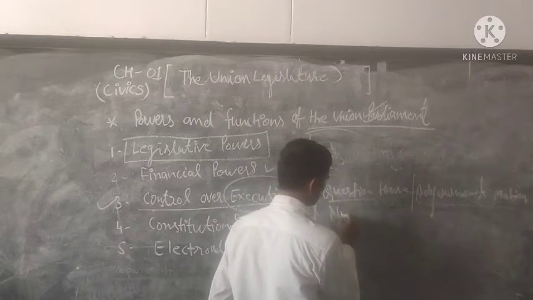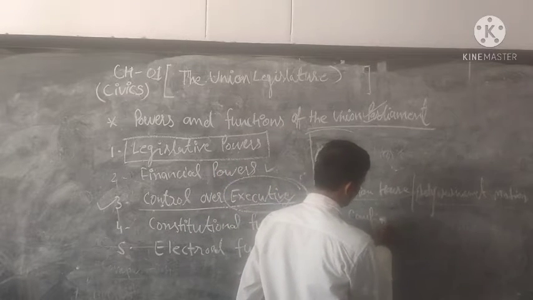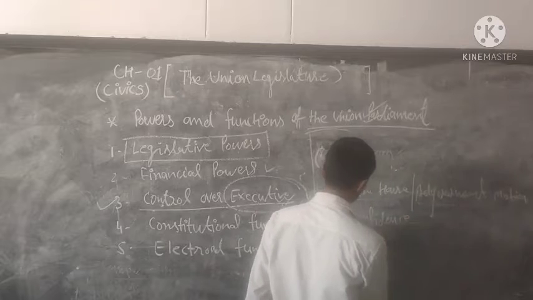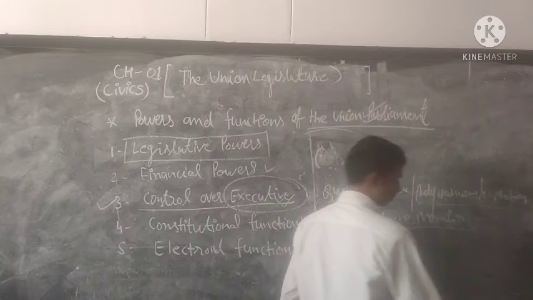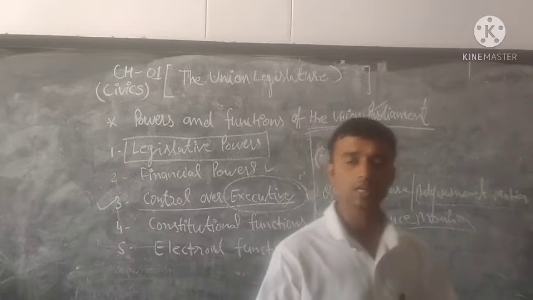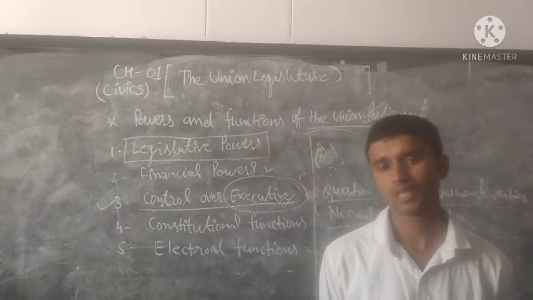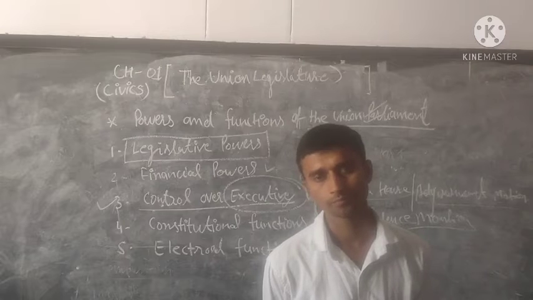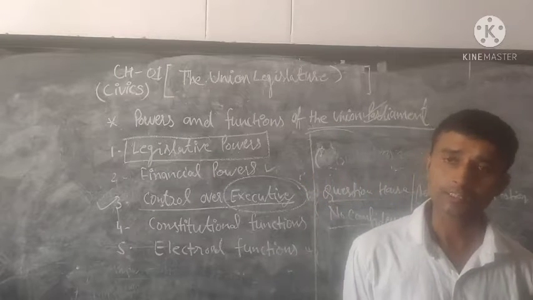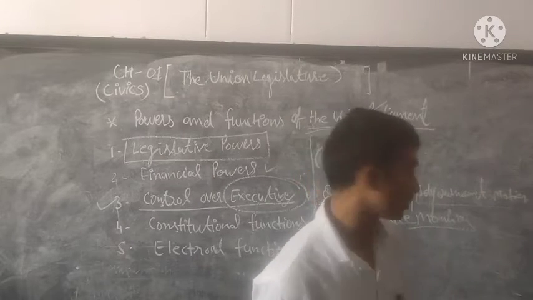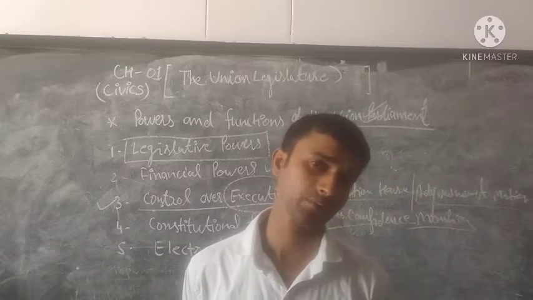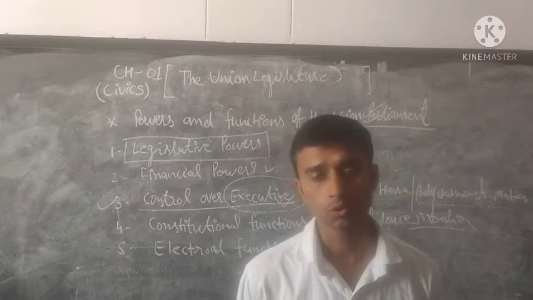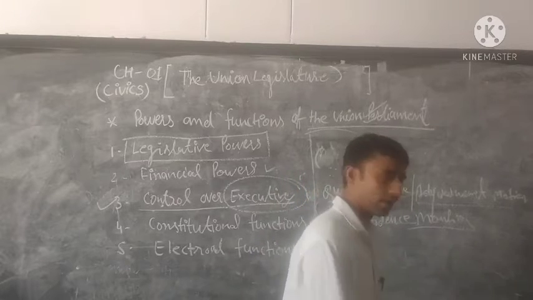Through the no confidence motion, I hope you are familiar with this one. You know very well, the Prime Minister and the Council of Ministers are responsible to the Lok Sabha. In case of a no confidence motion passed by the Parliament, the ministers and the leader of the majority party resign from their posts.